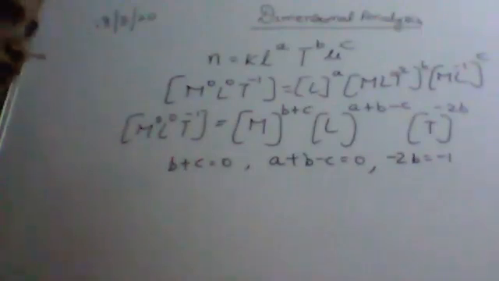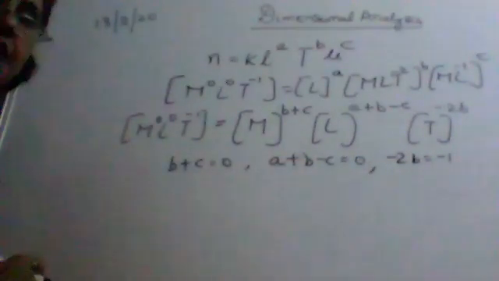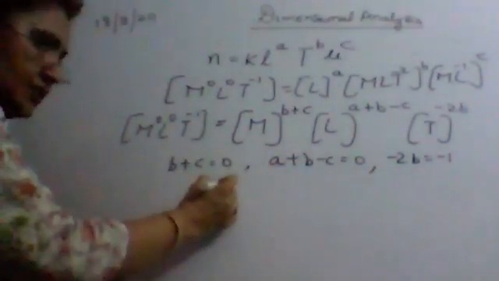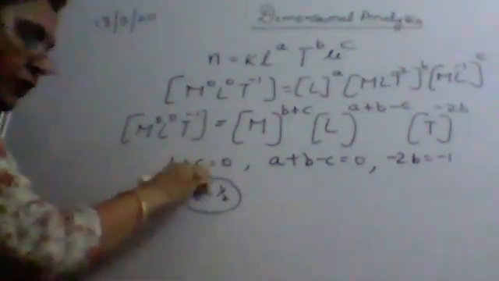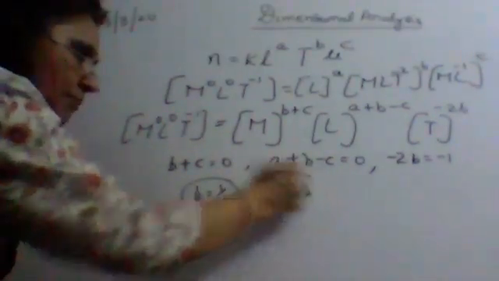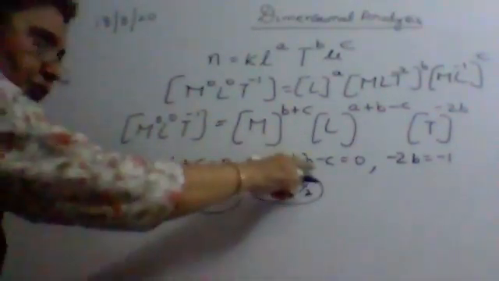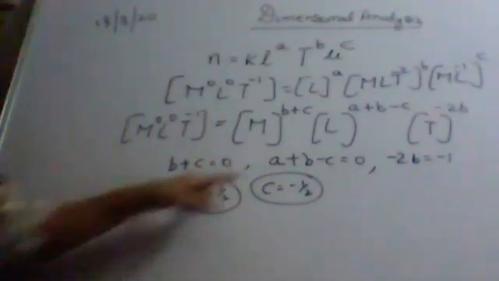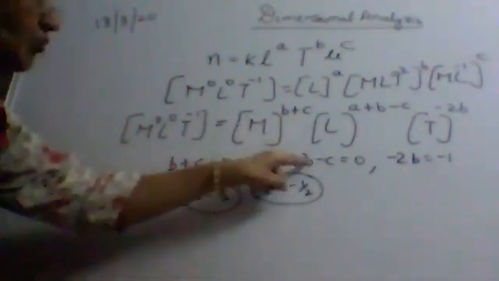Okay, now our aim is to find a, b, and c. From the last equation, we see that minus 2b is equal to minus 1, so b is equal to half. Now as b plus c is equal to 0, c is equal to minus half. Substituting b and c over here, b is plus half, c is minus half, so it becomes half plus half, that is 1. So a will be equal to minus 1.